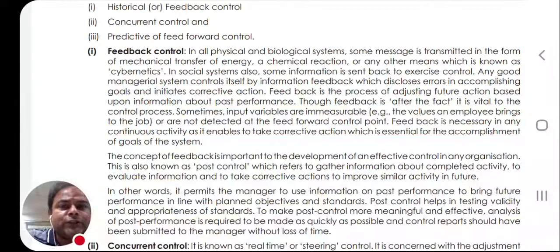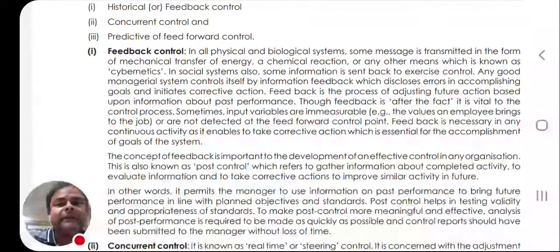So in furtherance to reviewing the plan, the last step of the planning process, comes feedback control. Once the plan has been made and chalked out, we have implemented the plan. Now we are in the course of doing the job. The work has started. We have made the plan today about the future. It means something must have got left, some deficiency must have been there. It's quite natural, it's human effort.